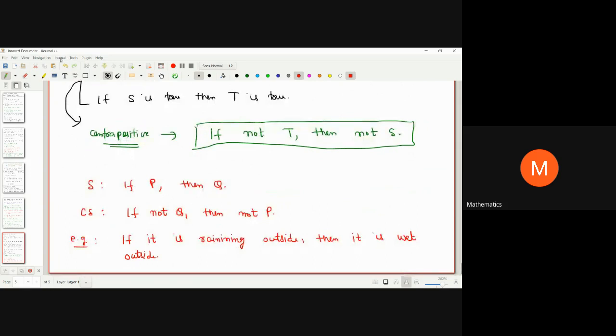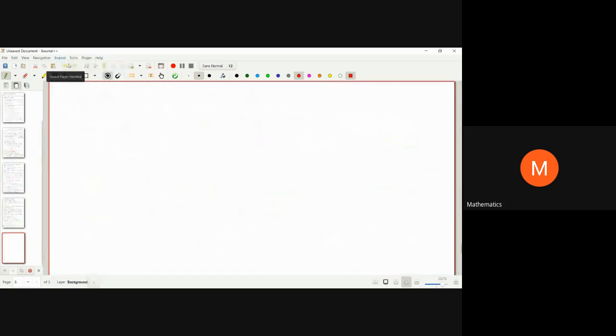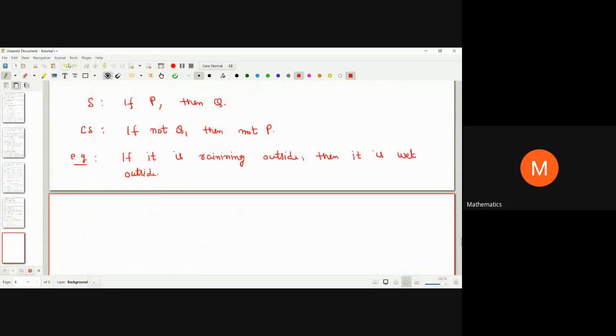What is the equivalent statement of it? I'm not going to negate it. Be careful. If I had to negate it, you know how to negate it. For negation, we will go the other way. But now we are going to look at its contrapositive statement. I'm calling it CS.